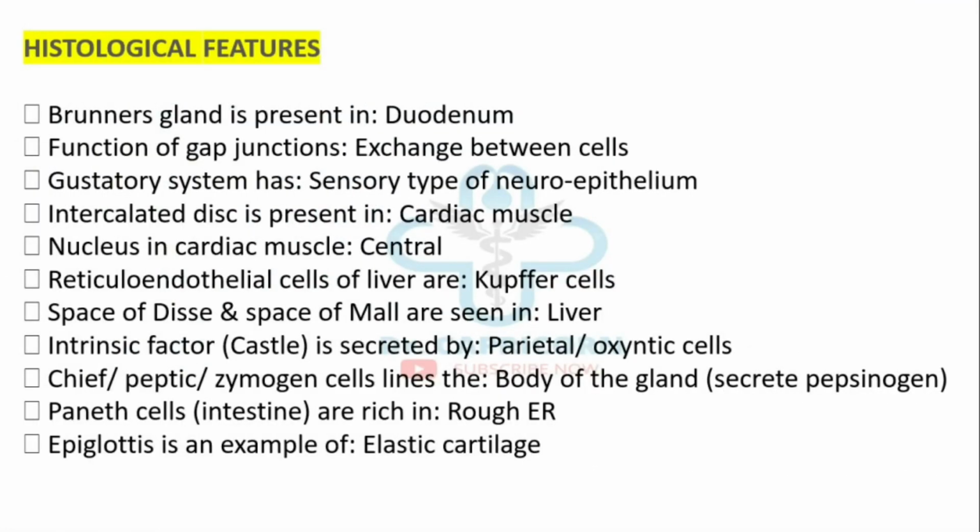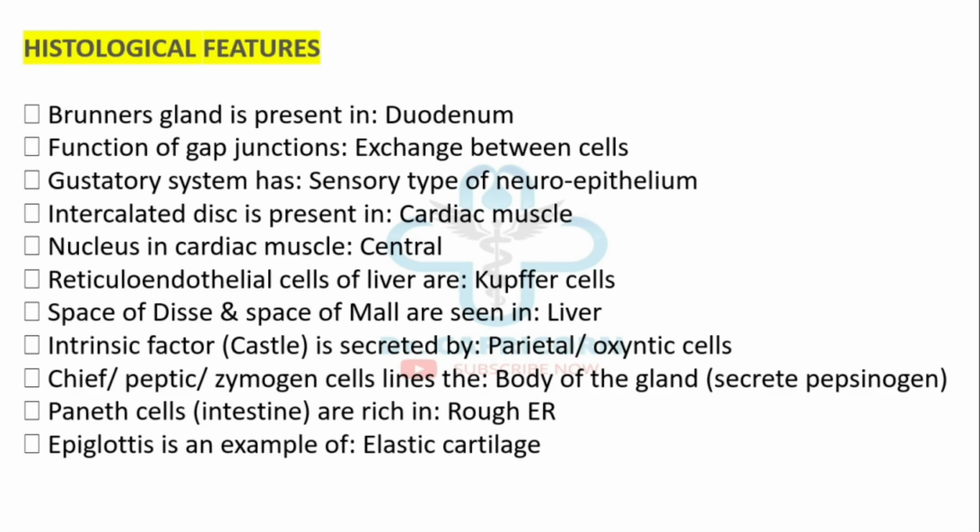Now, important histological features. Brunner's gland is present in duodenum. Function of gap junction is exchange between cells. Gustatory system has sensory type of neuroepithelium. Intercalated disc is present in cardiac muscle. Nucleus in cardiac muscle is central in position.